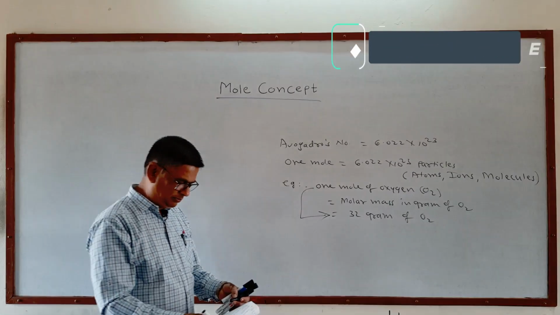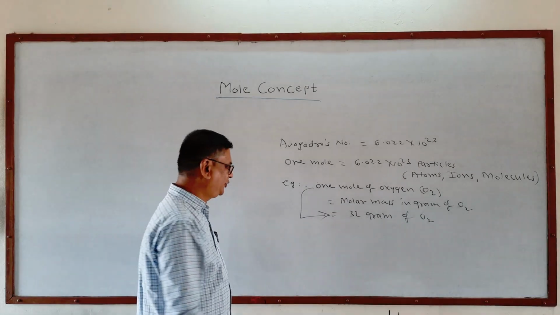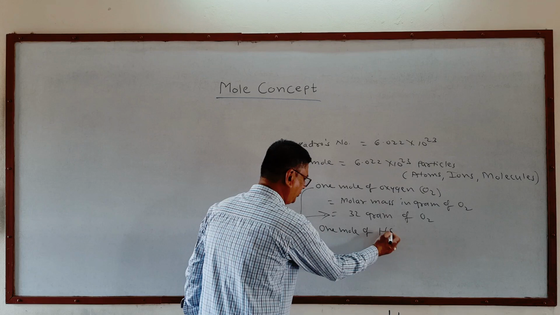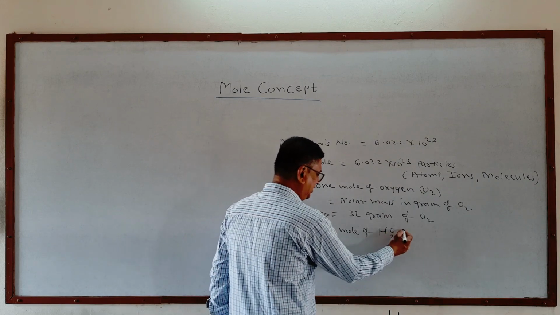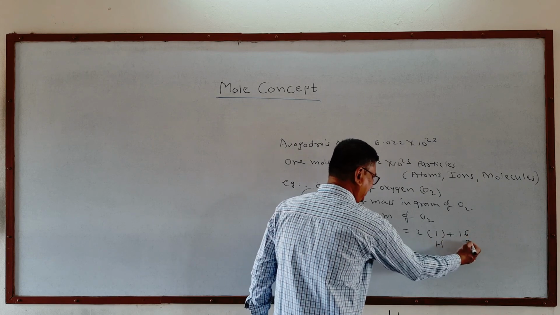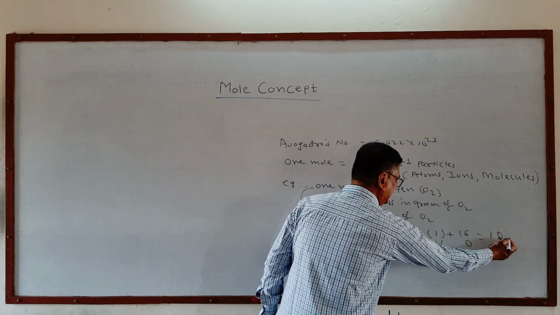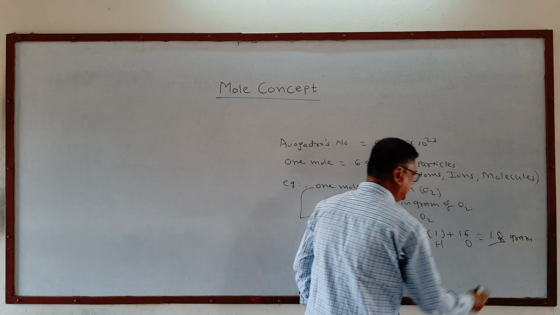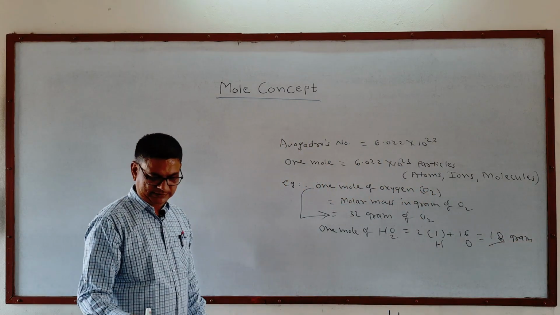It is the same for other substances like water. For example, 1 mole of water, that is H2O, will be 2 into 1 plus 16, that is hydrogen and oxygen, and that is 18. So 1 mole of H2O is 18 gram of water molecules.